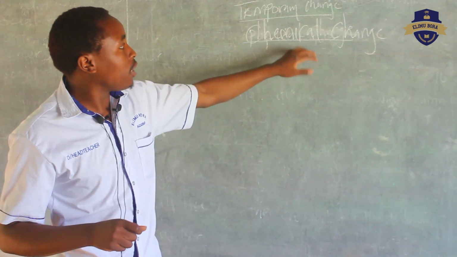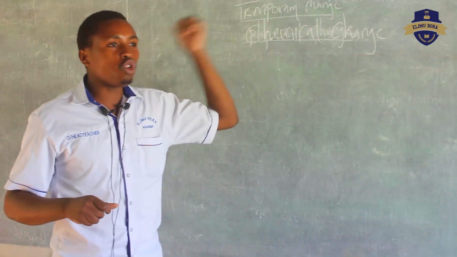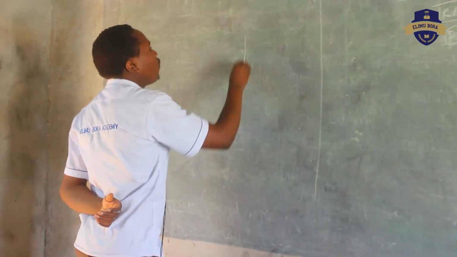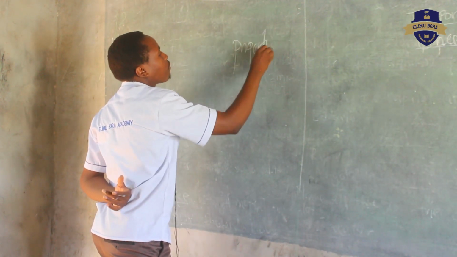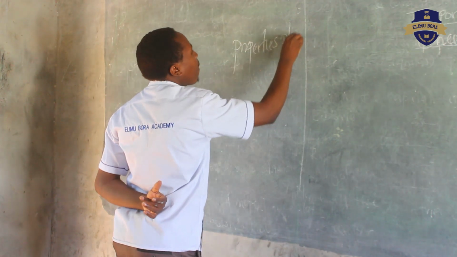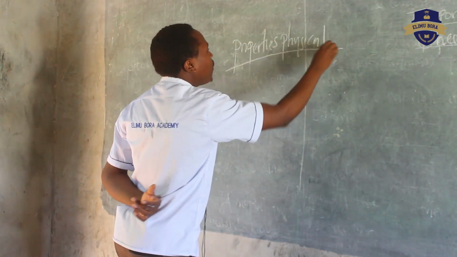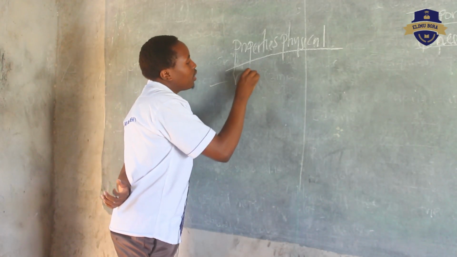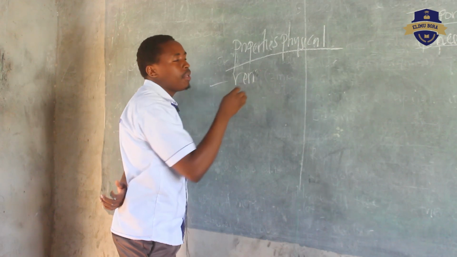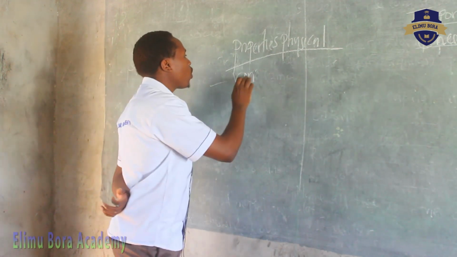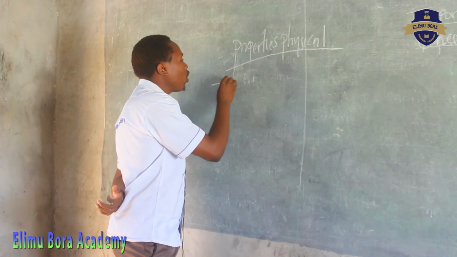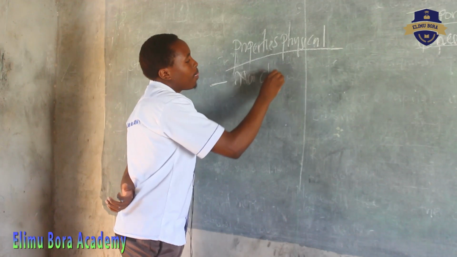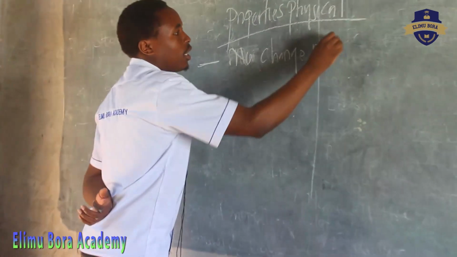Then, before we look at the chemical temporary change, we had something we talked about, the physical change, whereby under the physical change we had the properties of physical change. Under these properties, we say a physical change can be reversed, whereby you can talk about reversible. Then the mass will remain the same. No change of mass. The mass will remain the same.